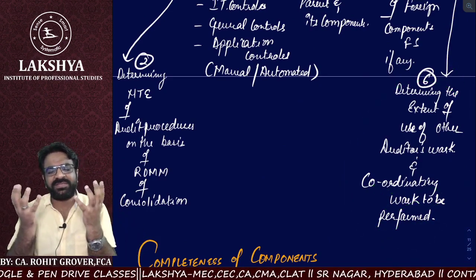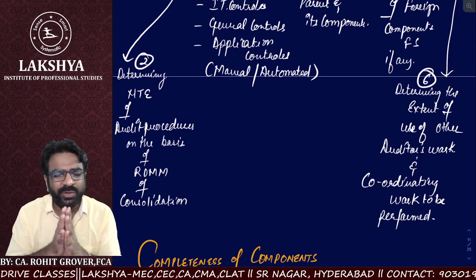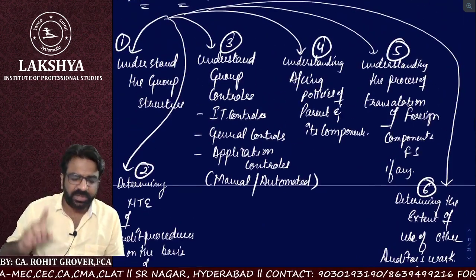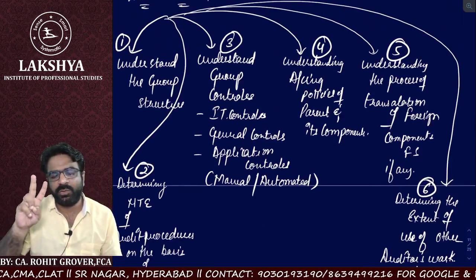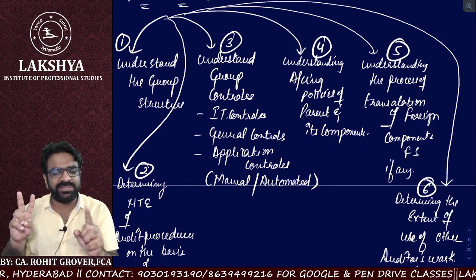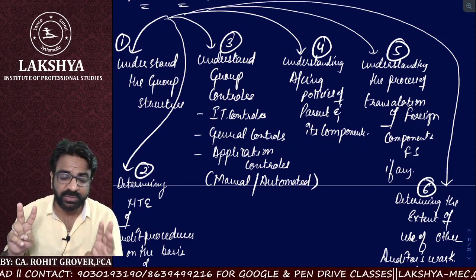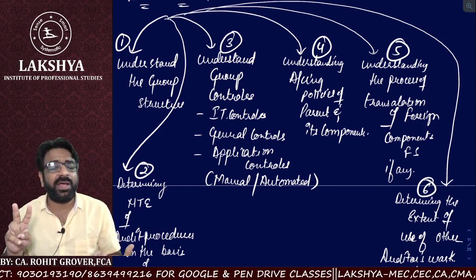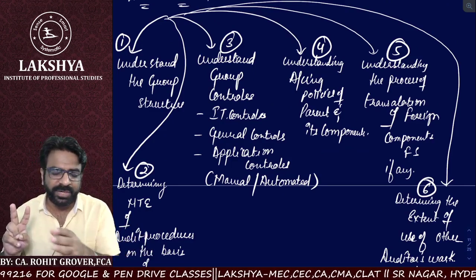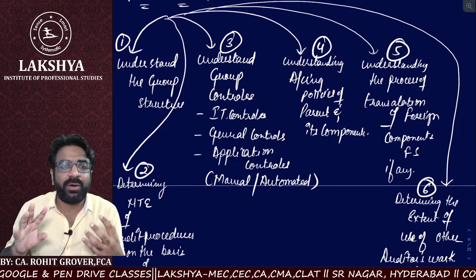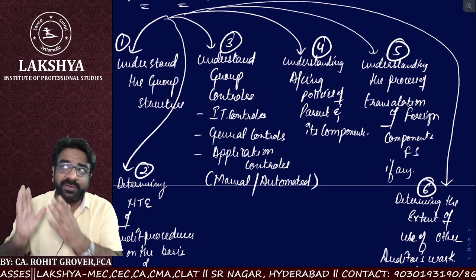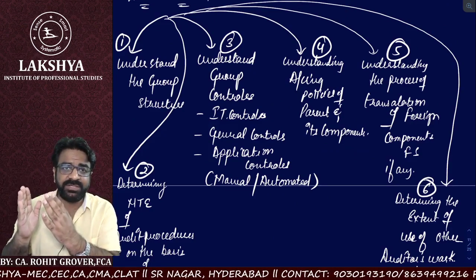There are a total of 6 or 7 things you have to remember while doing the audit of consolidation. Point number one, have a better understanding of the group structure. Point number two, have a good understanding of group controls, which include IT controls, general controls, and application controls. Have a good understanding of the accounting policies of the parent, what they are using, and the accounting policies of the components. Fourth, you should have the knowledge of processing or translation of the foreign components' financial statements, if any.